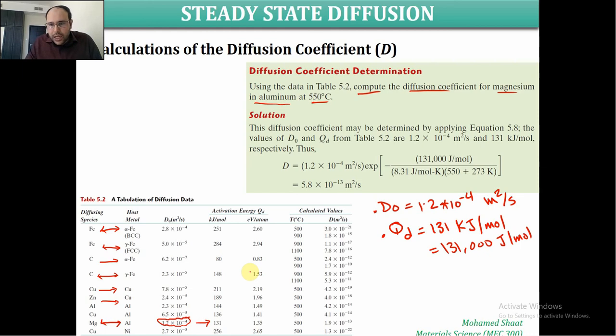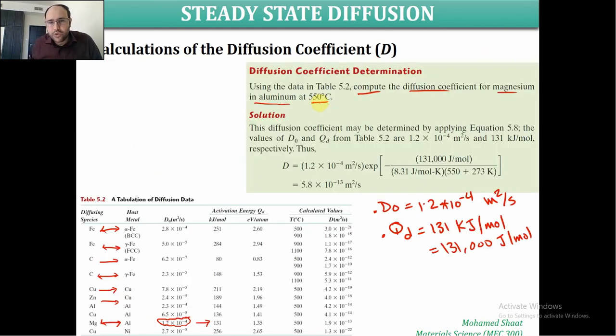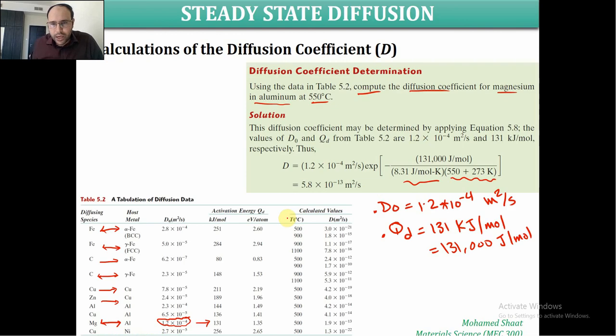Now let us do the calculation. You simply plug in this data. The temperature is given as 550 degrees Celsius. We have to convert it into Kelvin by adding 273 to this 550. Since we are using the activation energy in joules per mole, we use the gas constant, 8.31.